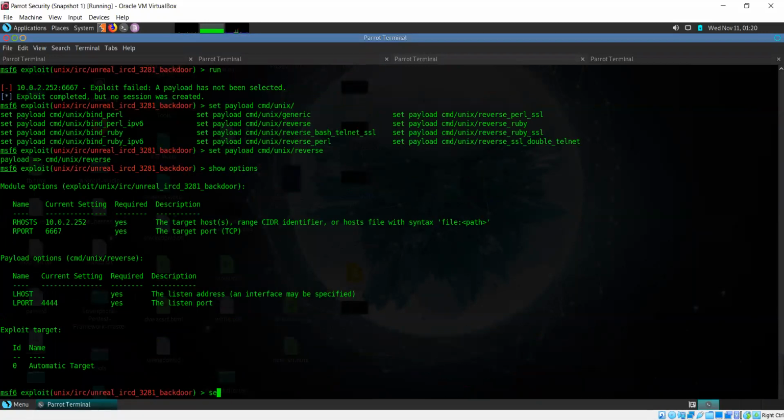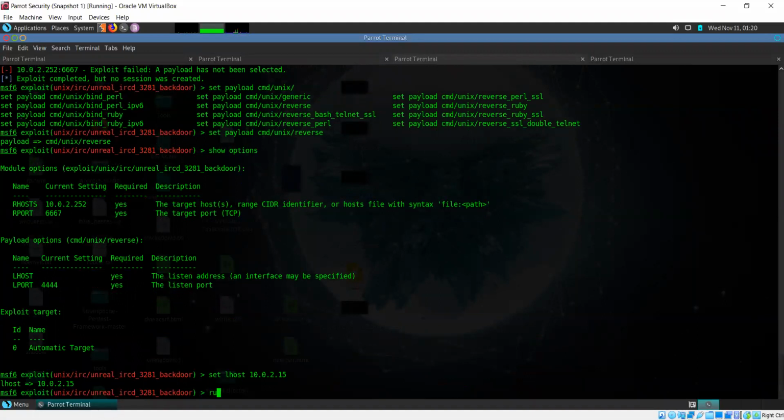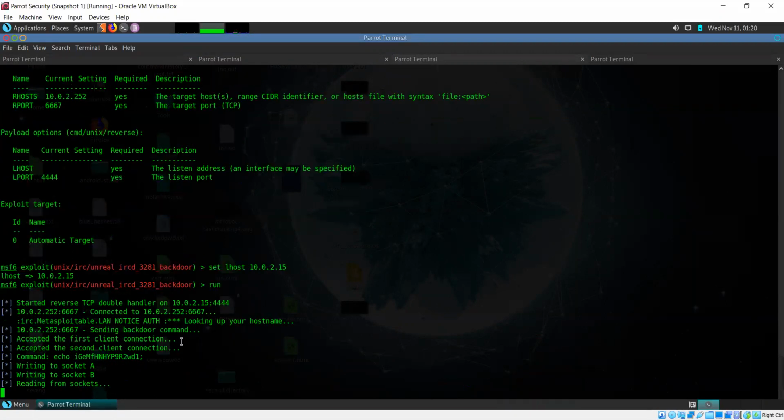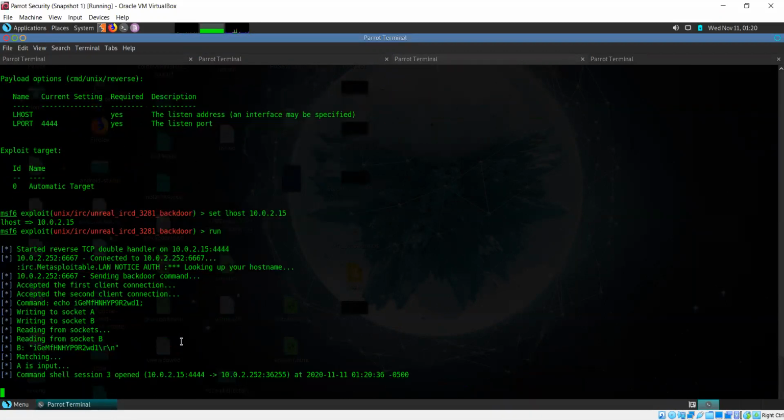So LHOST also we'll set, and try to run it. Okay, so the exploit is currently working. And it's telling us that the command shell has been opened. It's a reverse shell.